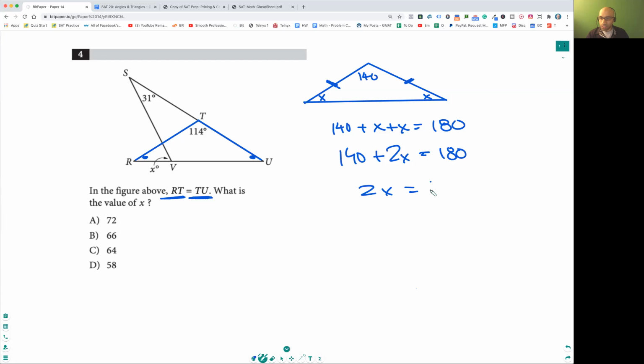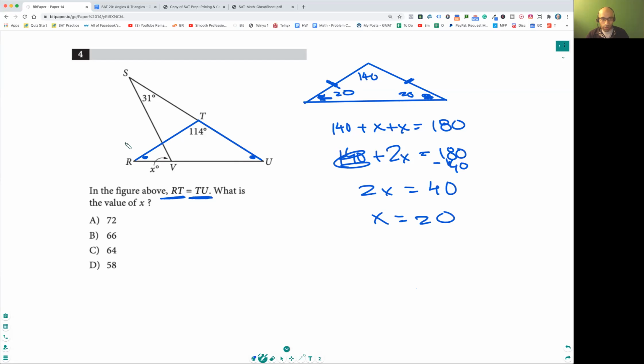And so 2x is equal to 40, because I'm just moving the 140 to the other side. So therefore 2x is 40, x is equal to 20. Hopefully that makes sense. 20 and 20. 140 plus 20 plus 20 is 180. That's all you need to know over here.